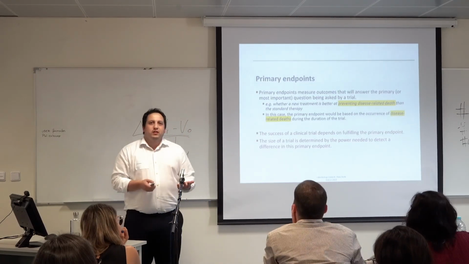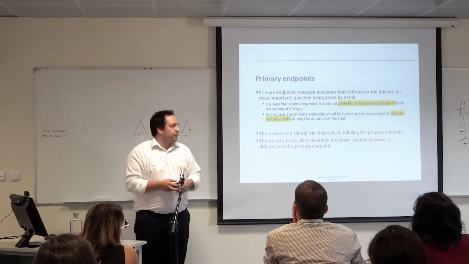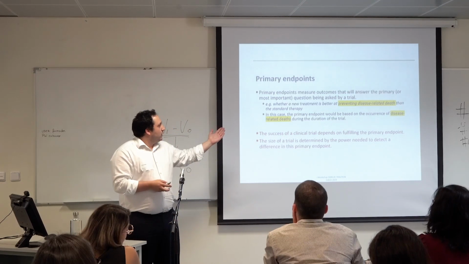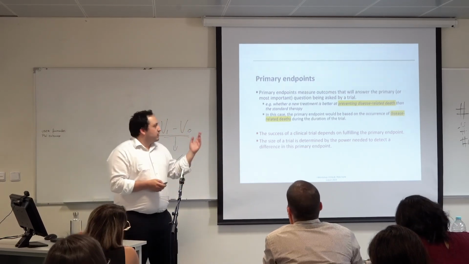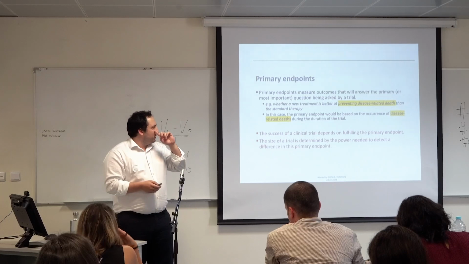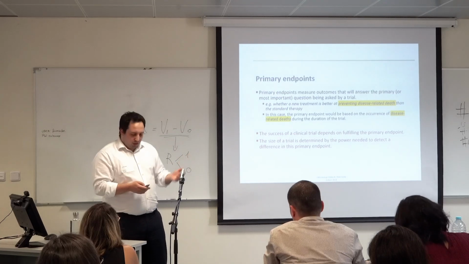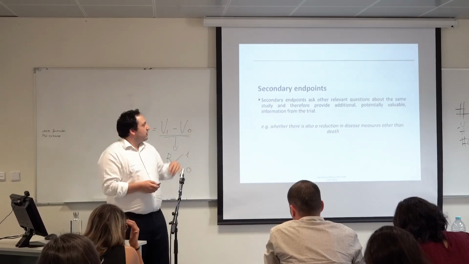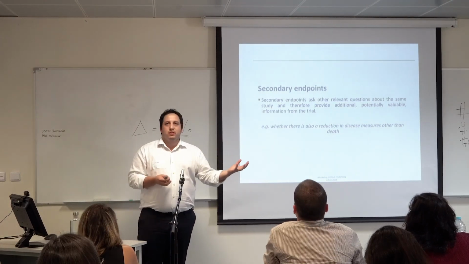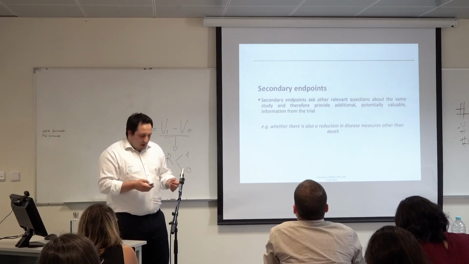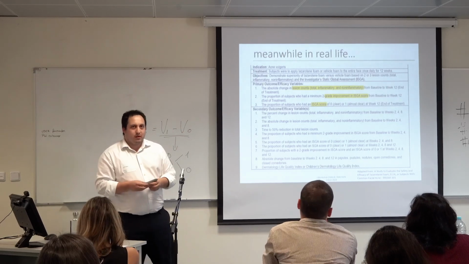And there are a lot of different endpoints. One are primary, which is the main objective of the trial. For example, try to understand the disease-related death. And the success of the clinical trial, it's very dependent of the primary endpoint. So it is what we want to test. Then we have the secondary endpoints. Okay, we have that or non-that, but sometimes we want the improvement of the disease. So this is a secondary endpoint.